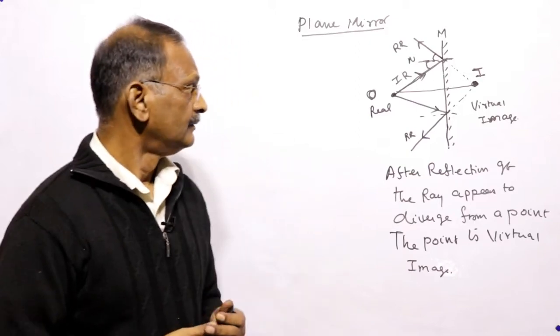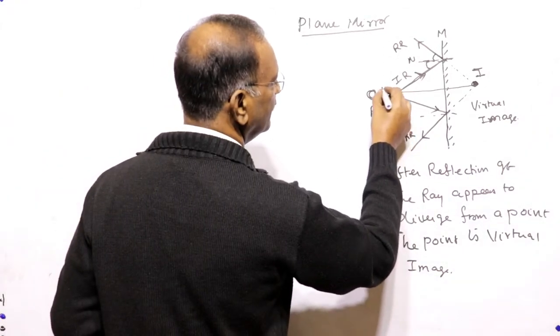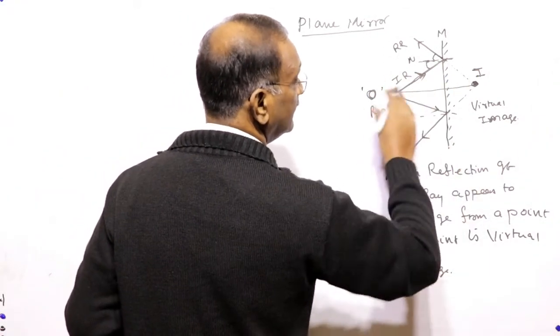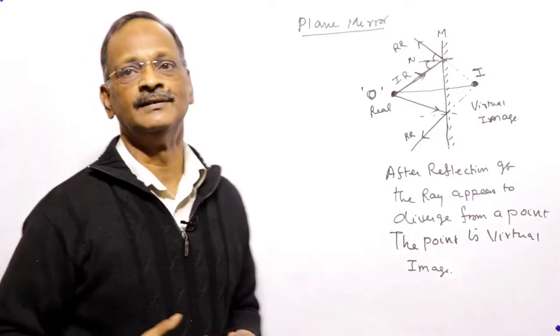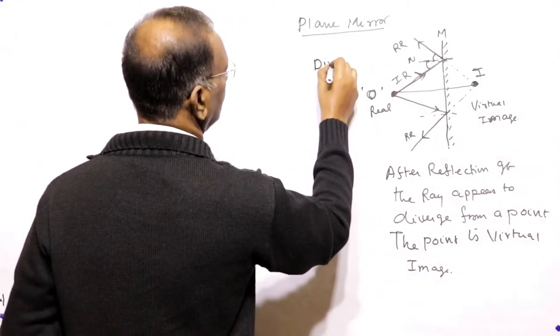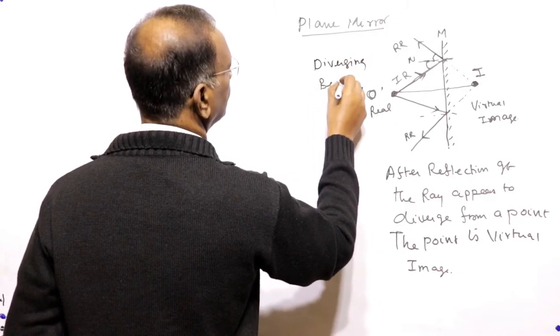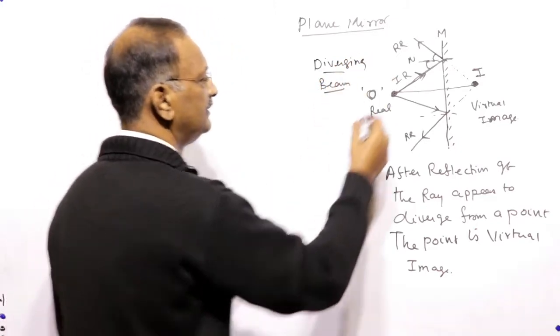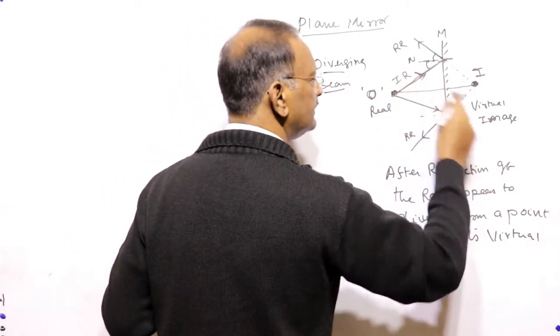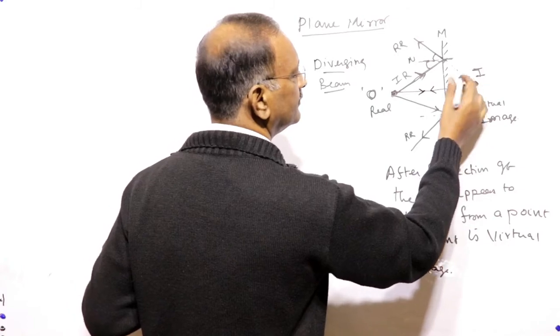This is for a diverging beam, because the beam from the object is diverging. From the object we take only two rays; we can take this one also, and it will be reflected back.